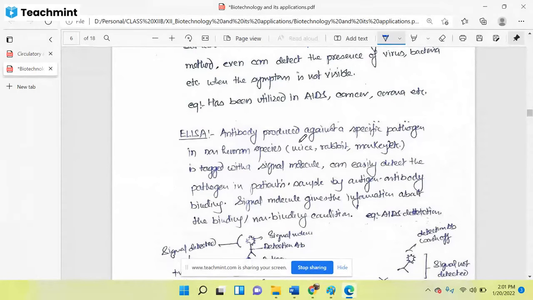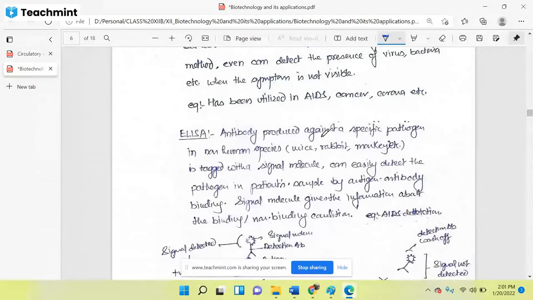If we are injecting poliovirus in the rabbit, then the rabbit's body will start producing antibody against the polio virus. So these antibodies are so specific, meaning these antibodies encounter only the particular pathogen. So we took a rabbit, we injected coronavirus, then the rabbit's body started producing antibodies, and we collected these antibodies by blood collection.